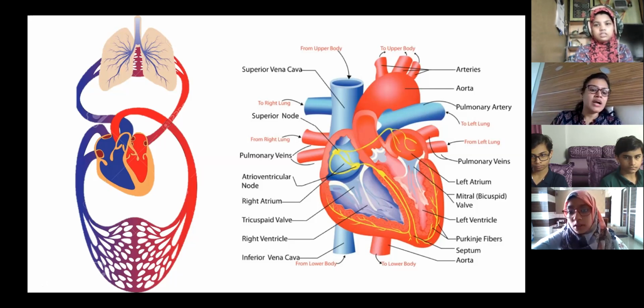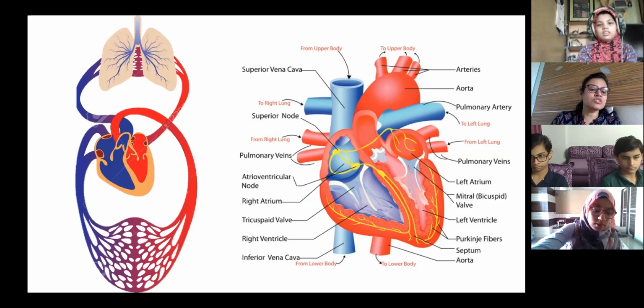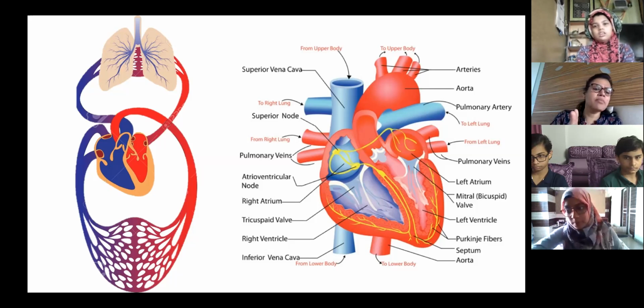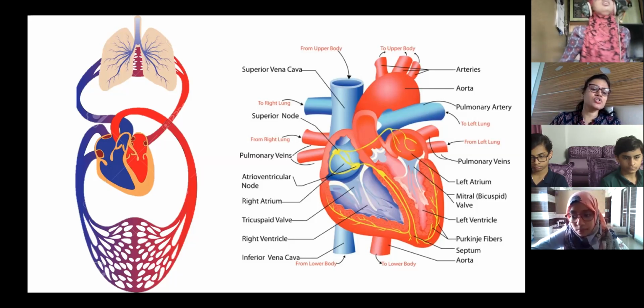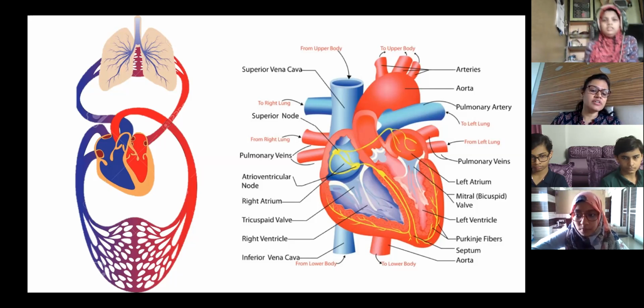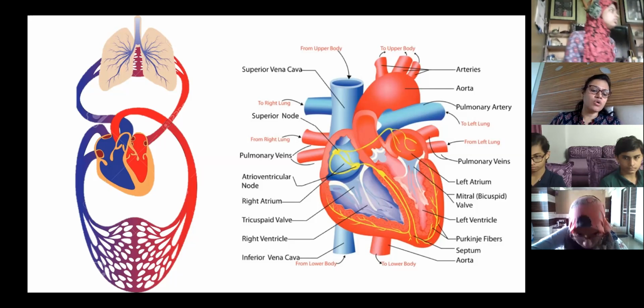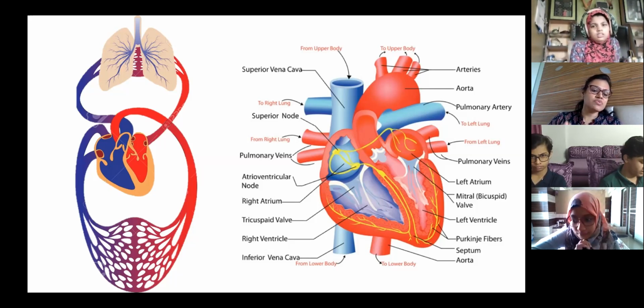Heart is there, blood vessels are there, and the third part is blood. Okay, heart, blood, and blood vessels. Blood vessels are divided into how many types? Abdullah, how many blood vessels? Two. Okay, what are those? Arteries and veins. And capillaries are also there. Okay, so arteries, veins, and capillaries. These are the three blood vessels.